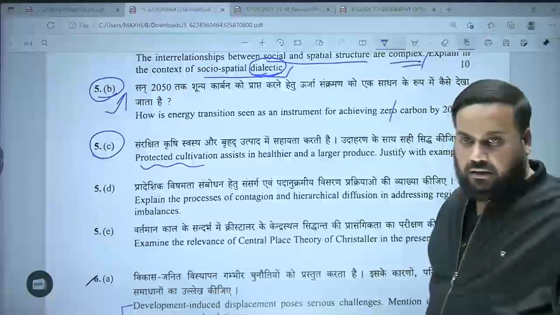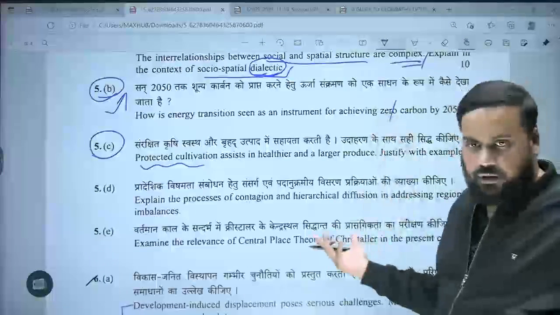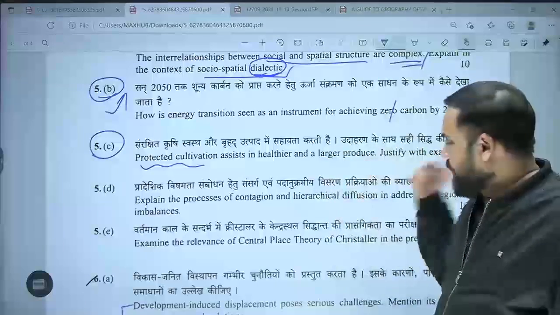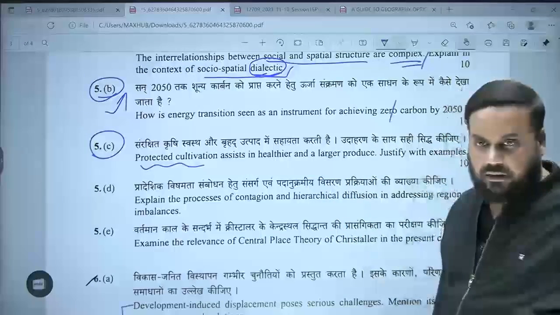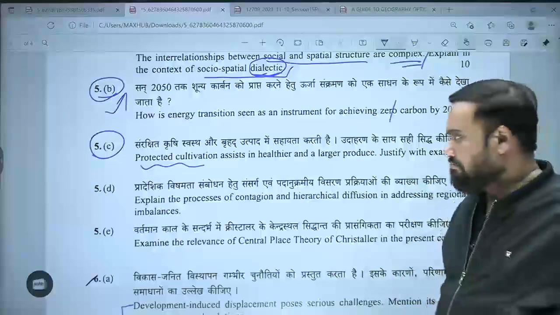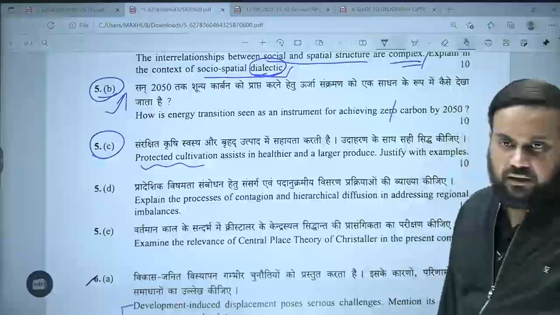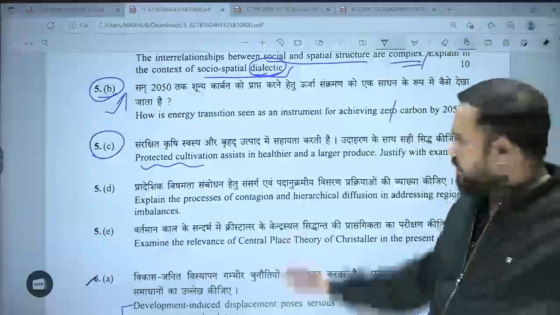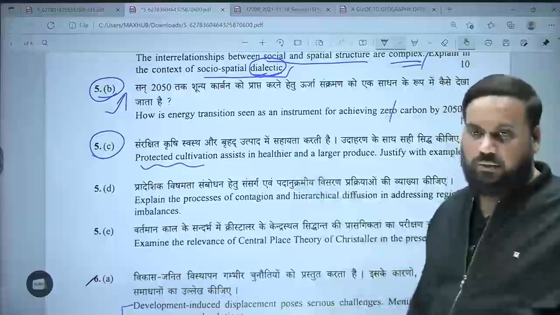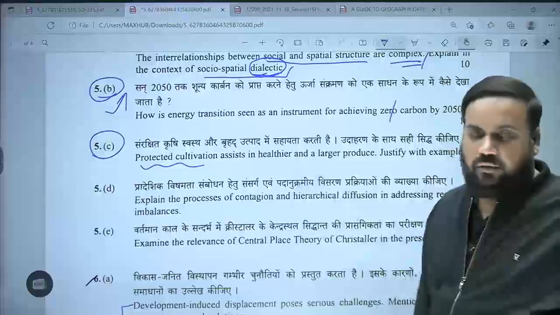If you knew the term, if you were aware of the concept, you will be able to write something on this. If you are not aware of the concept, it is difficult that you will get marks in this. Most of the students, however, won't get more than 3, maximum 4.